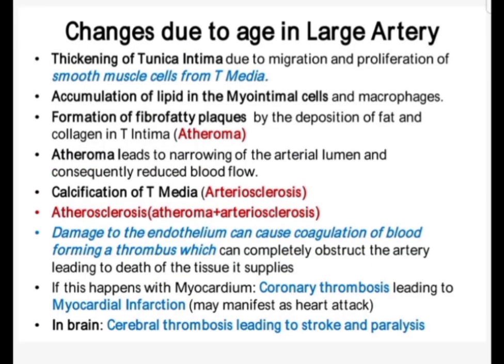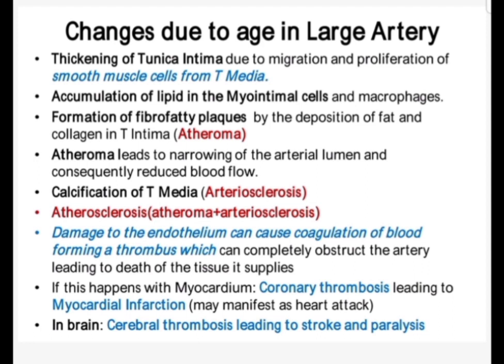There are changes in the structure of the arteries which are the senile changes. As the age advances, there is thickening of tunica intima due to migration and proliferation of smooth muscle cells from the media. Then there is accumulation of lipid in the myointimal cells and macrophages, and formation of fibrofatty plaques by the deposition of fat and collagen in tunica intima, which is known as atheroma.